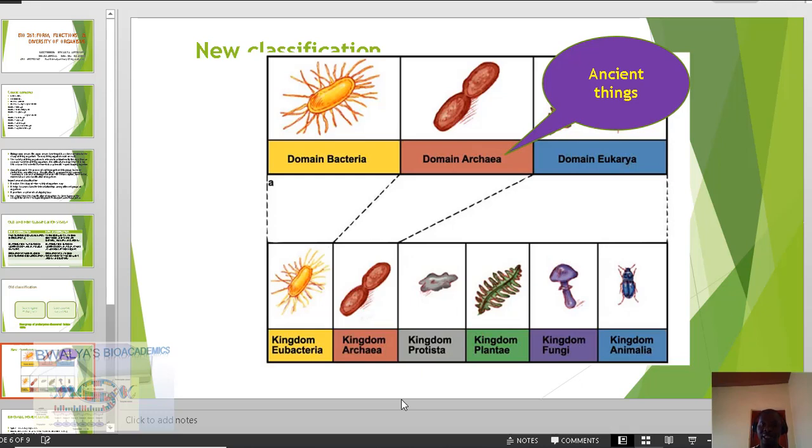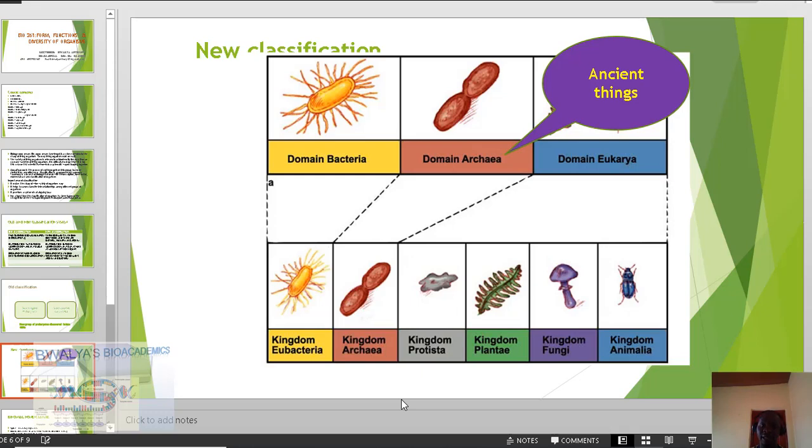So to give you an idea, the kingdom Animalia is where all the organisms that we refer to as animals fall. Kingdom Fungi includes the fungi and all those. The common example of a fungus is basically the mushroom, because that's what most of us are familiar with.